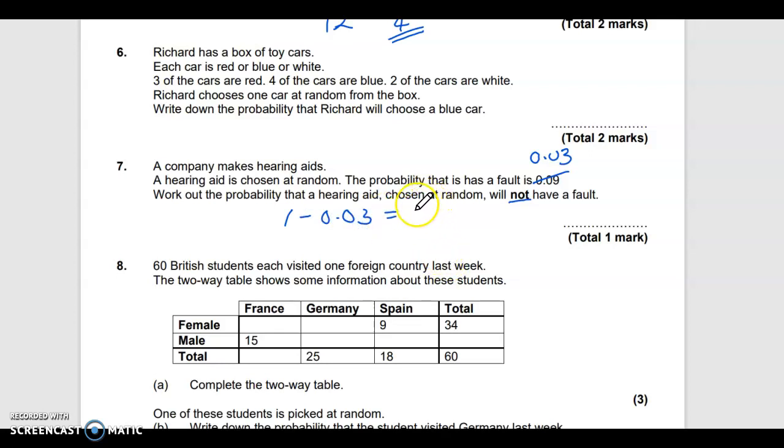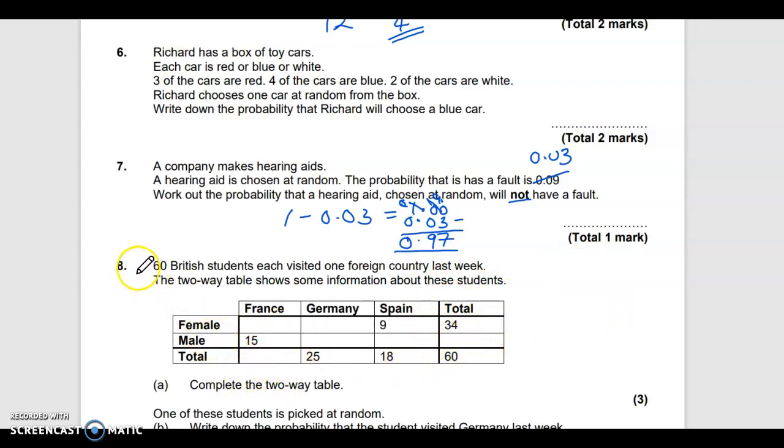Okay, so you can do it as a sum like this. So you've got 1 take away 0.03. Okay, so I'm going to have to borrow, so cross that out, put 1 there, cross that out, 9, 1 there. So I've got 10 take away 3, which is 7, 9 take away nothing is 9, and 0 take away 0 is 0. So that is my answer to that one.